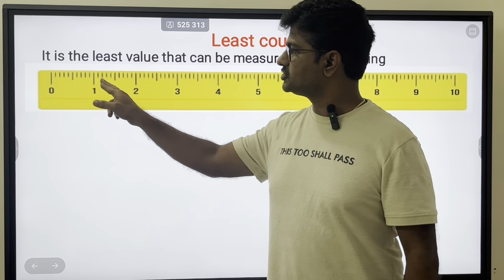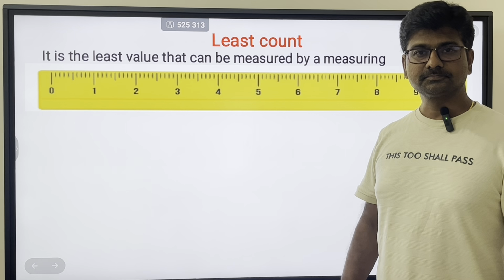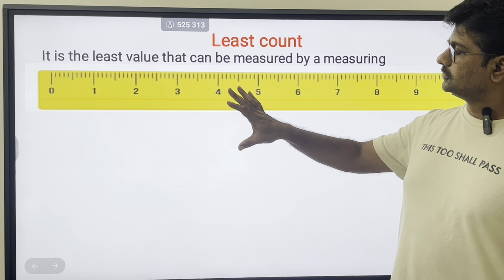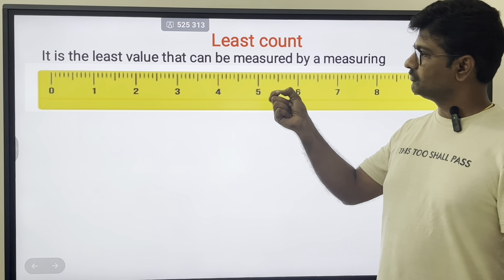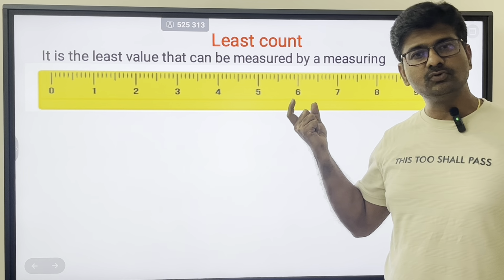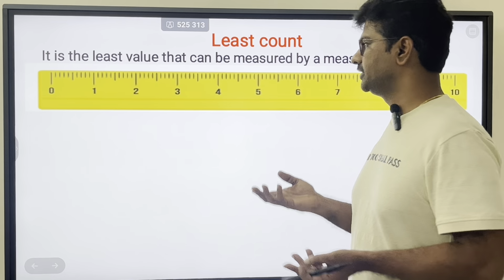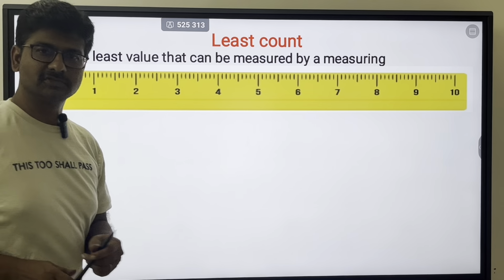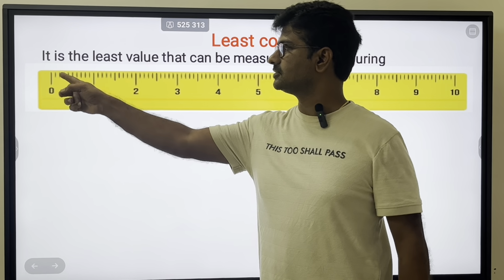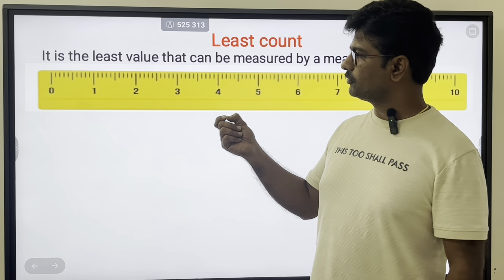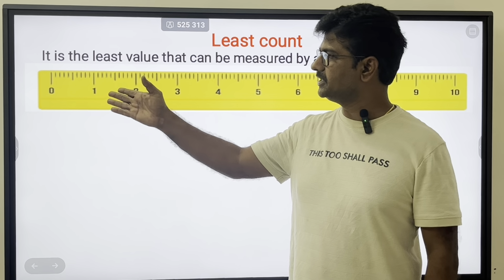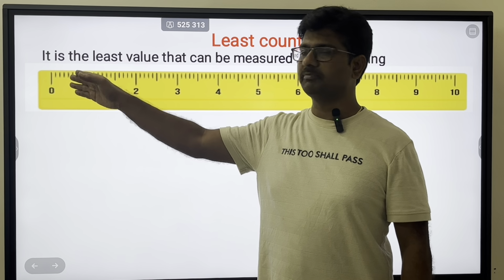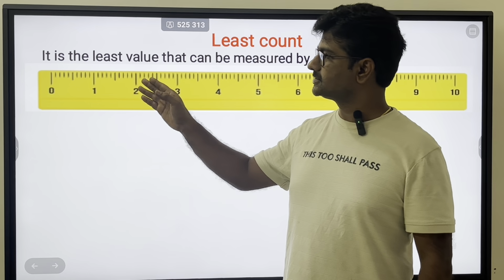We know 10 mm is equal to 1 centimeter. So therefore, each small division is 1 mm. So what is the smallest measurement that you can make using this scale? The smallest measurement that you can make using this scale is 1 mm. So suppose if you want to measure some 3.5, I cannot measure 3.5 mm because I have readings only for 1 mm, 2 mm, 3 mm. After that I have 4 mm. But I cannot find what is 3.5.